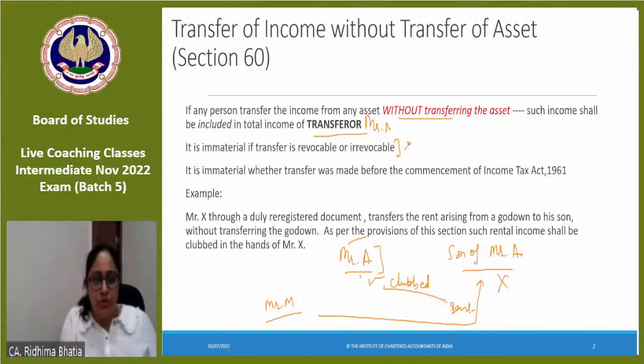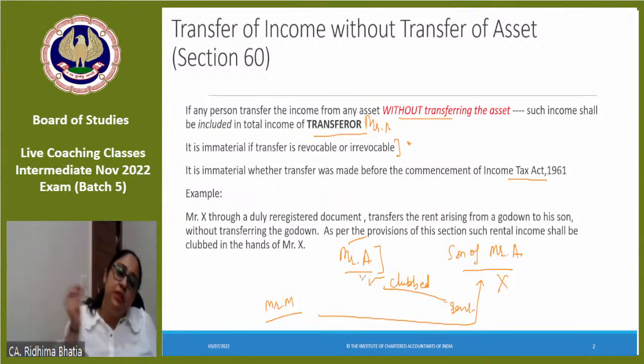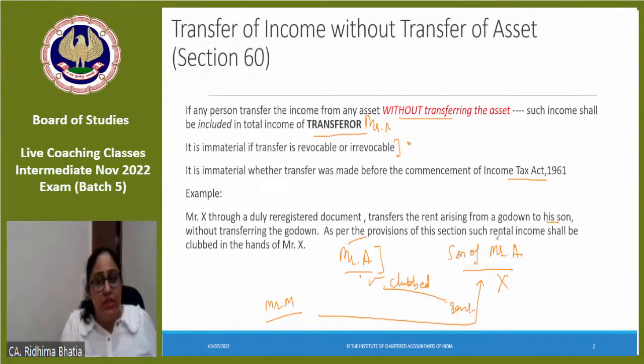इसको 1 minute के लिए छोड़ देते हैं, ठीक है? It is immaterial whether the transfer was made before commencement of the Income Tax Act. You cannot say that ये तो हमारा arrangement Act से भी पहले का है, तो it does not matter to us. No, clubbing provisions will apply. How will you show the clubbing? Similar, जहाँ rent इनका house property में जाता, here भी house property में जाएगा, but under the income of other persons included in assessee's total income. Okay. Mr. X, through a duly registered document, transfers the rent arising from a godown to his son without transferring the godown. As per the provisions of this section, such rental income will be clubbed in the hands of Mr. X.